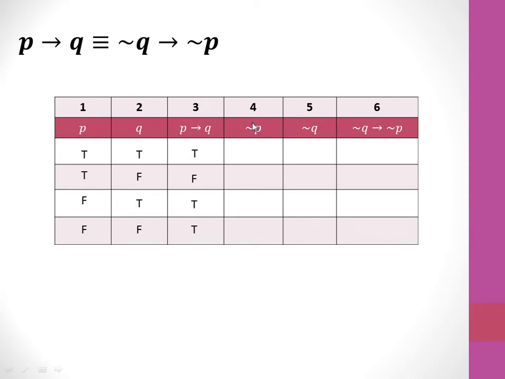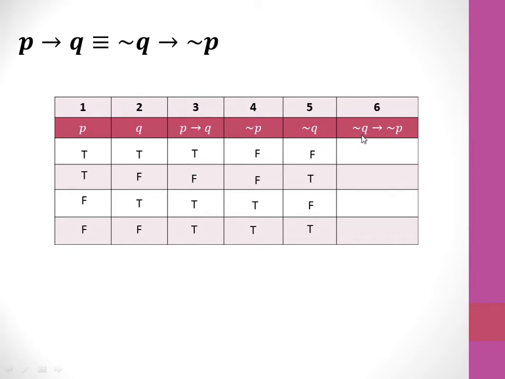Now fourth column is negation P. So we just have to do the negation. T becomes F, F becomes T, like that. So what will you get here? It is F, then F, T, T. Then negation of Q. Here see, T, F, T, F. It becomes F, T, F, T. Just do the negation carefully.